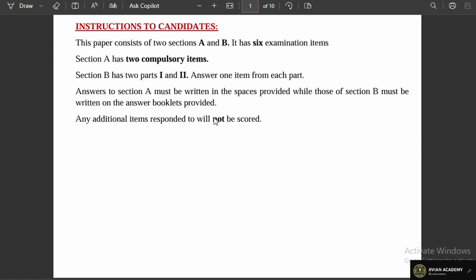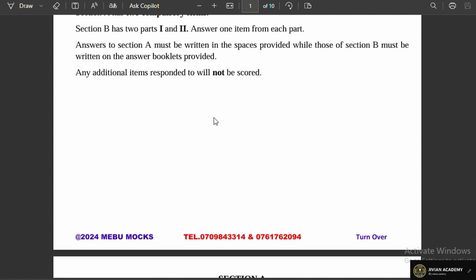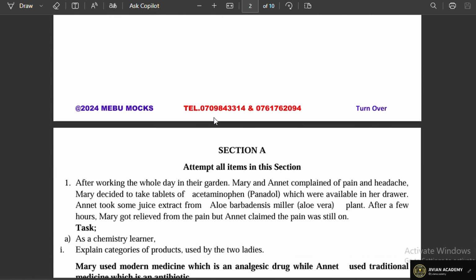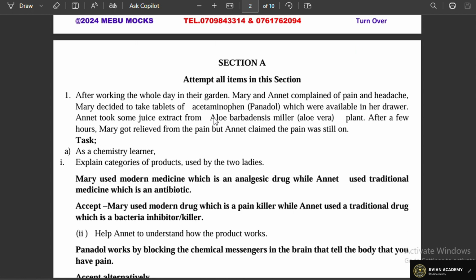Instructions to the candidates were given, and item number 1 section A said: after working the whole day in their garden, Mary and Annette complained of pain and headache.